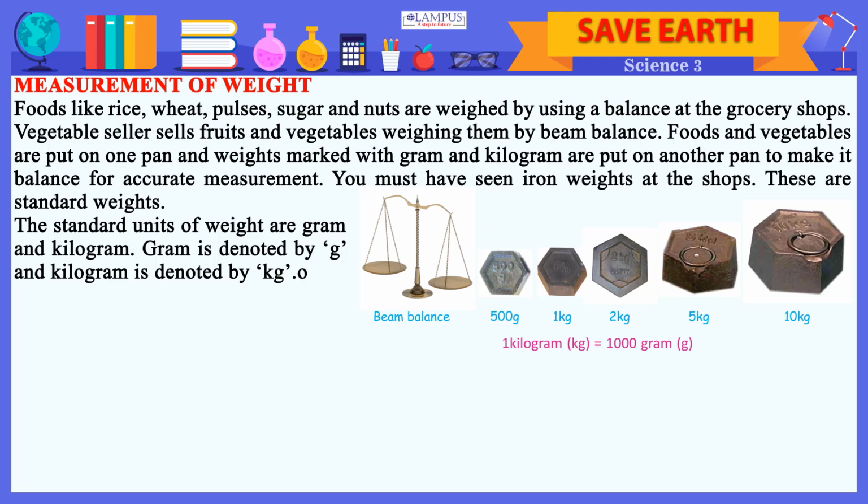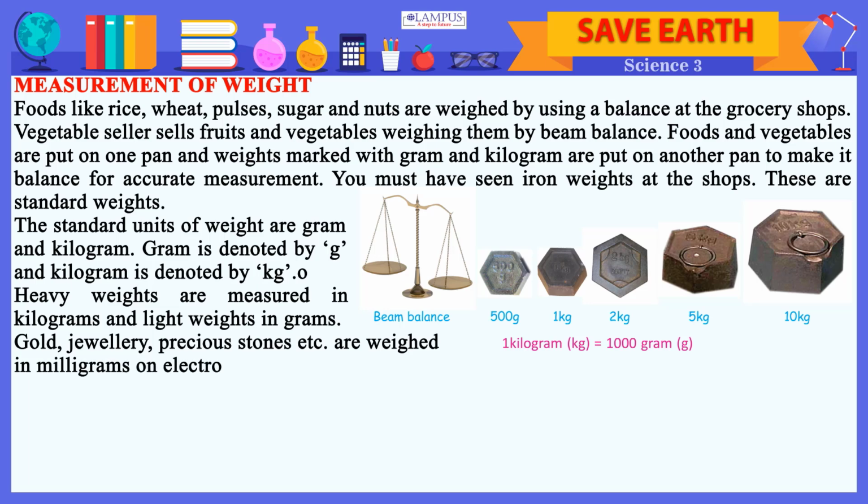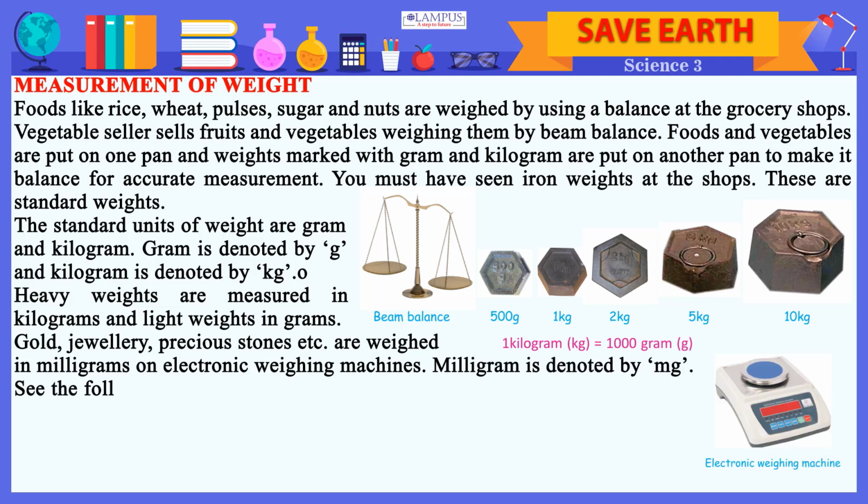Beam balance. 500 gram, 1 kilogram, 2 kilograms, 5 kilograms, 10 kilograms. 1 kilogram equals 1000 gram. Heavy weights are measured in kilograms and light weights in grams. Electronic weighing machine. Gold, jewelry, precious stones etc. are weighed in milligrams on electronic weighing machines. Milligram is denoted by mg.